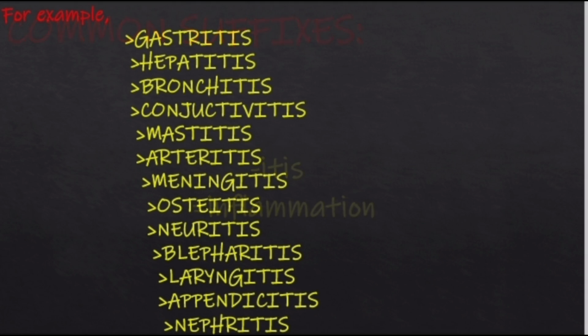inflammation. Here are some examples of the suffix itis. First one is gastritis, inflammation of the stomach. Next, hepatitis, inflammation of the liver. Bronchitis, inflammation of bronchi. Conjunctivitis, inflammation of conjunctiva. Mastitis, inflammation of breast. Arthritis, inflammation of arteries. Meningitis, inflammation of meningeal layer of the brain.